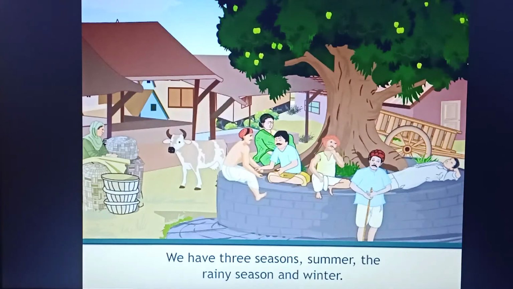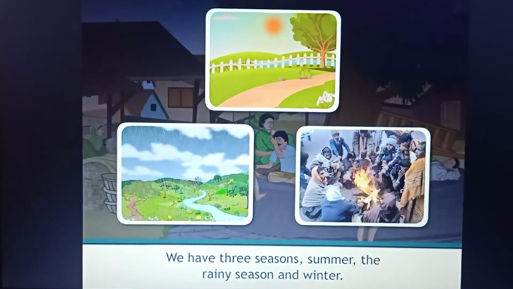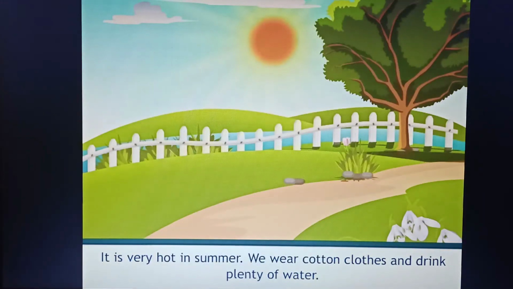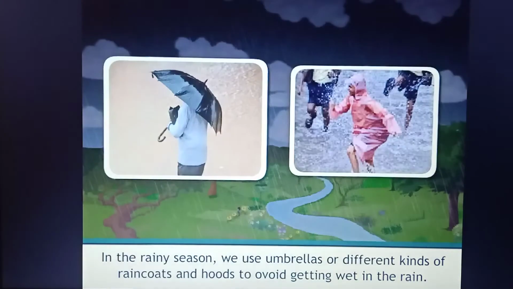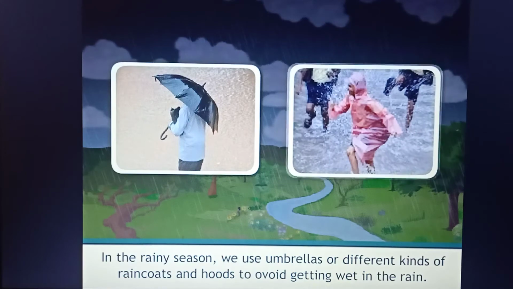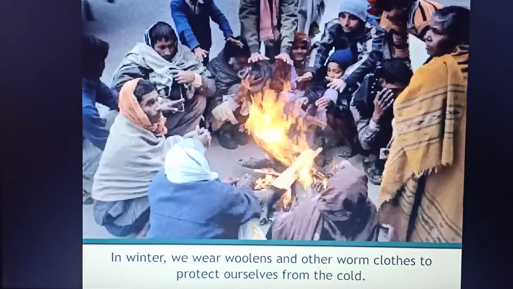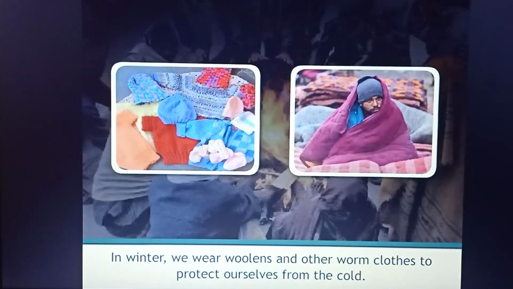We have three seasons: summer, the rainy season, and winter. It is very hot in summer. We wear cotton clothes and drink plenty of water. In the rainy season, we use umbrellas or different kinds of raincoats and hoods to avoid getting wet in the rain. In winter, we wear woolens and other warm clothes to protect ourselves from the cold.